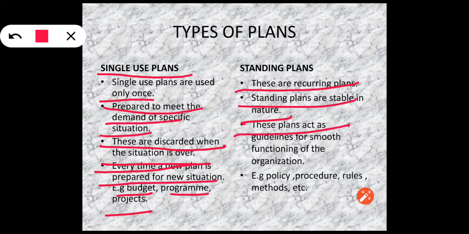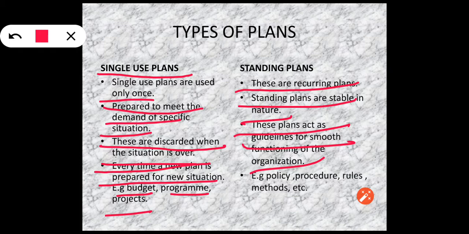These plans act as a guideline for smooth functioning of the organization. Such plans, that is standing plans, are not changed every time. Once such types of plans are prepared, they are supposed to be used again and again for a specific time period.